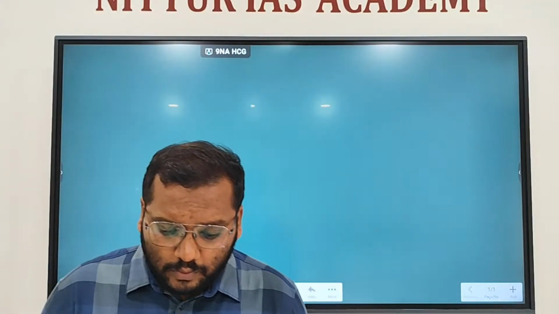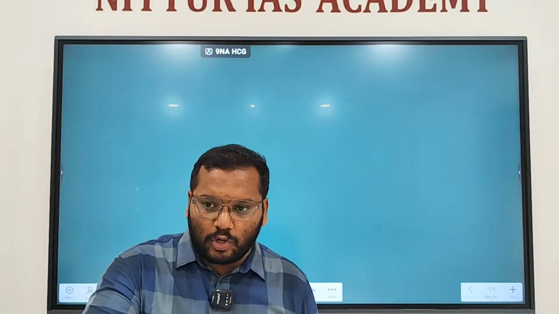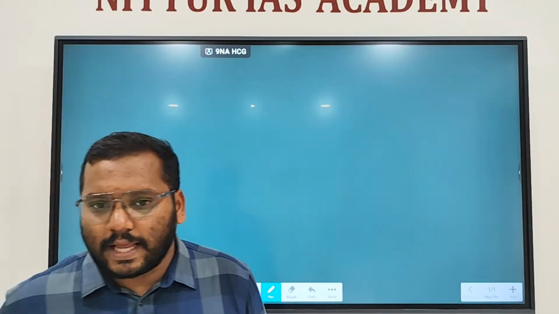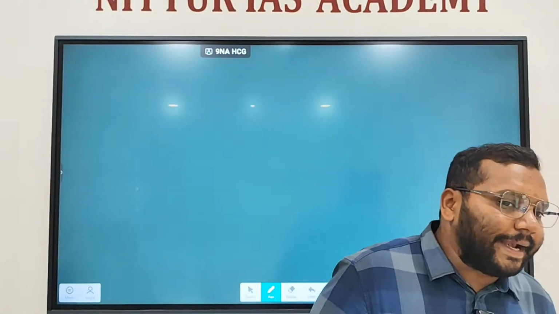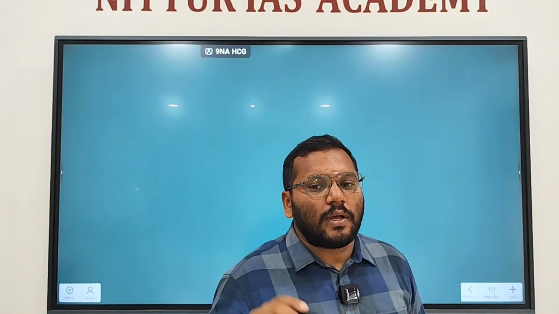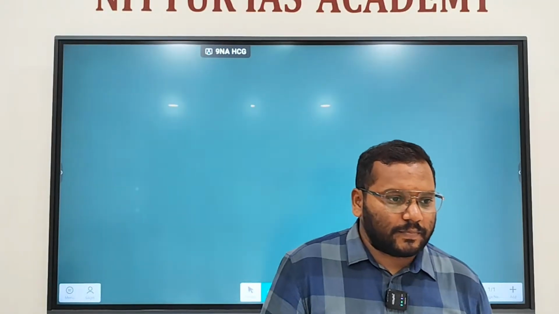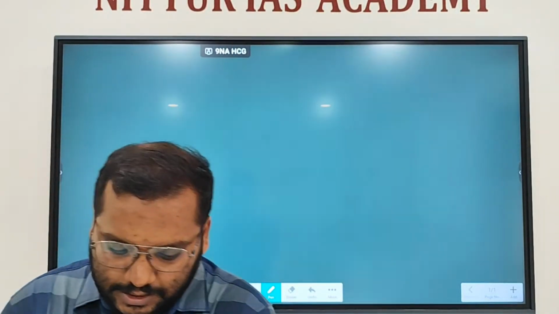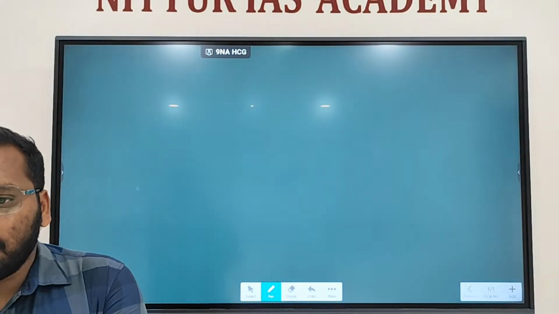Then we are talking about removal of judges. So resignation and removal. Resignation to whom? It is the President. The judges can give resignation to President of India. So removal: the President can remove a judge of the Supreme Court or Chief Justice of Supreme Court after receiving a resolution passed by Parliament. So the President can remove the judge based on the resolution passed by Parliament.